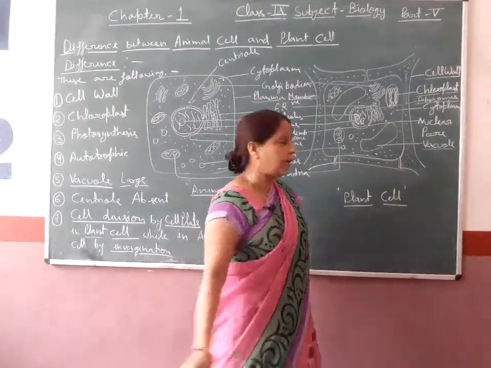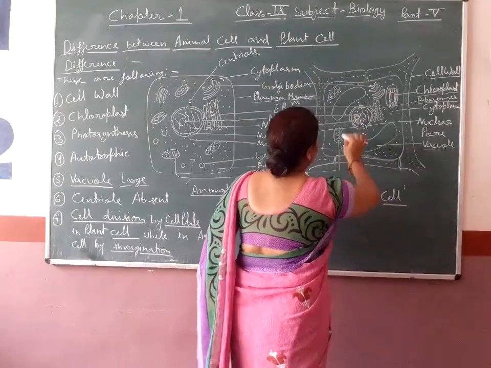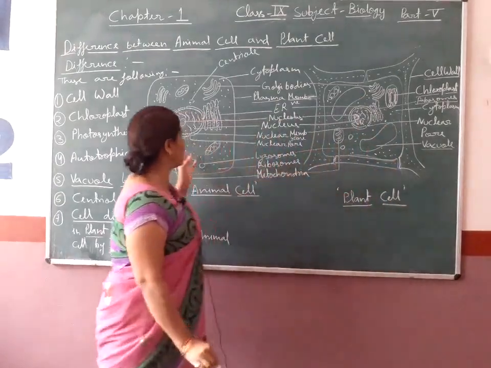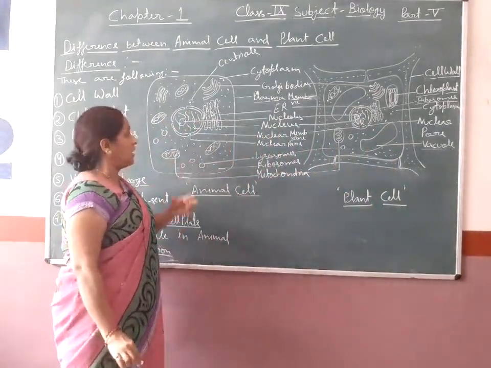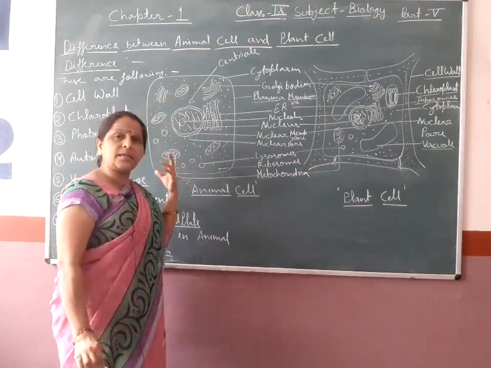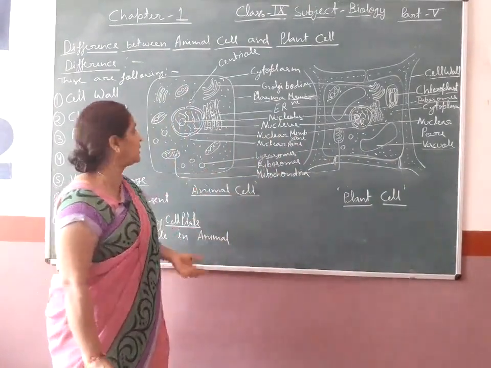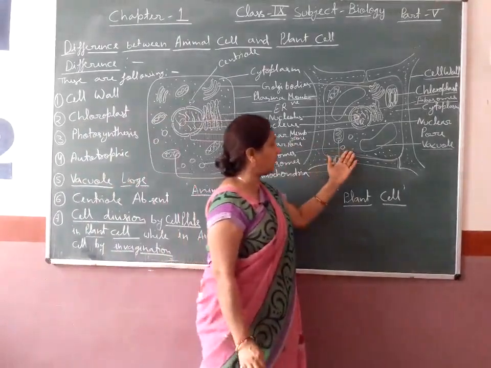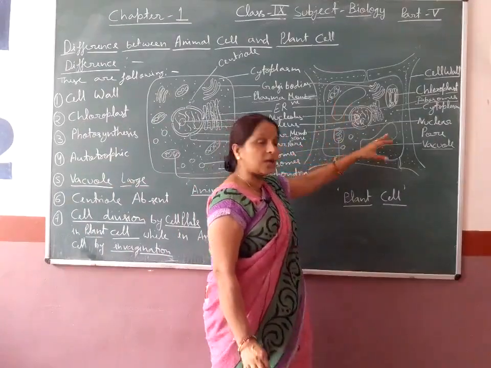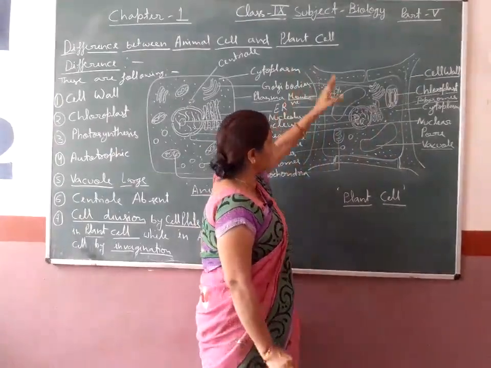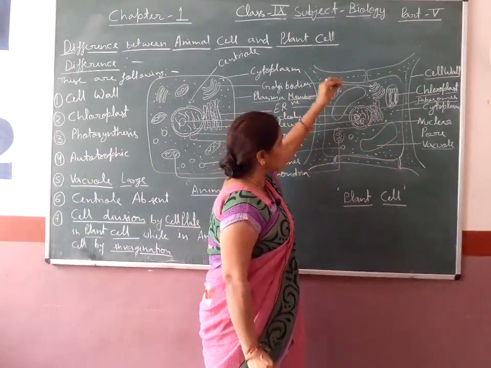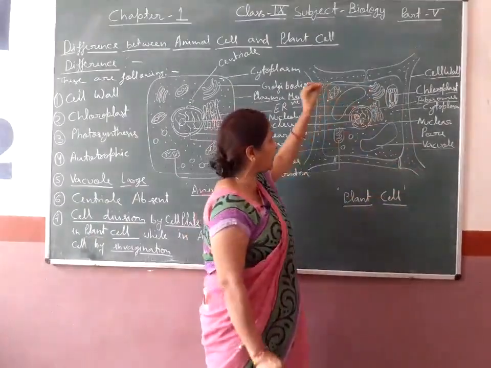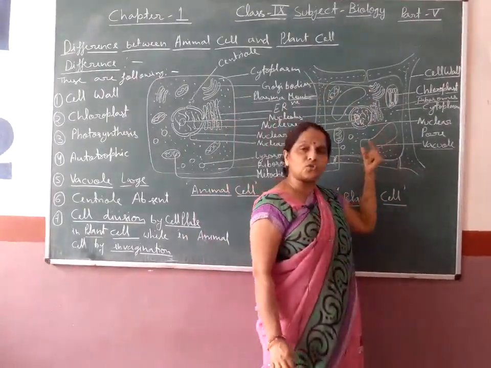After this, here two large vacuoles are seen in the plant cell. They are not present in the animal cell. Vacuoles appear in the young stage but disappear at the adult stage in the animal cell. In the plant cell these vacuoles are present throughout life, and they are a reservoir of many elements; many things are reserved or stored in the vacuole.